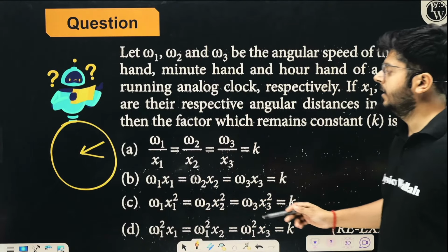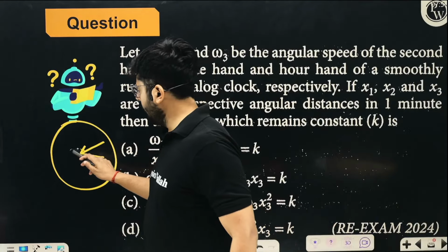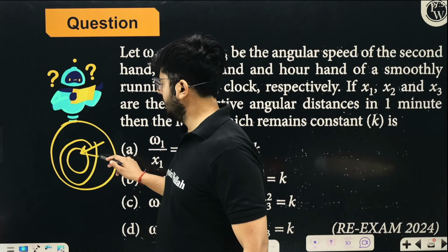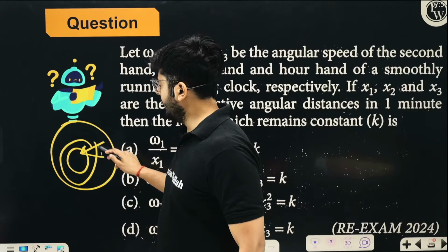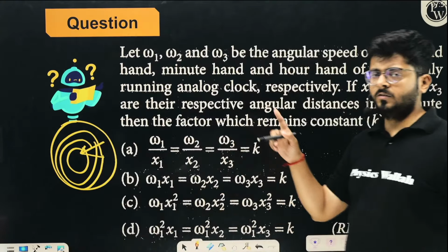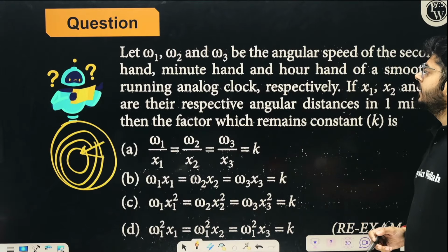The hour hand takes 12 hours, the minute hand takes 60 minutes, which is 1 hour, and the seconds hand takes only 1 minute to come back to the same place and complete one full 360-degree rotation.